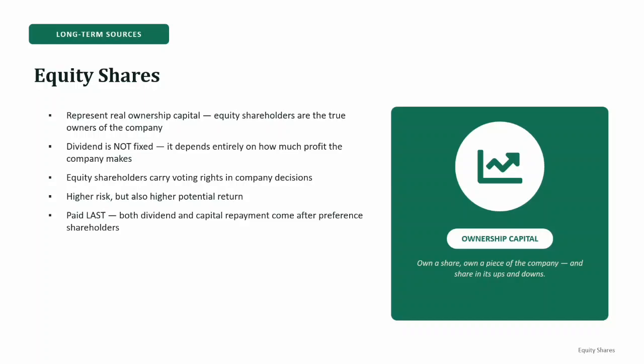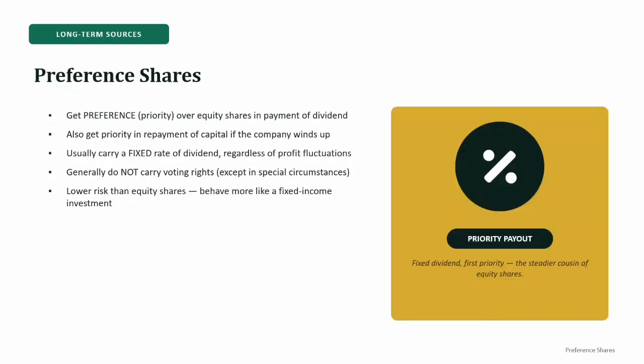Next, they are paid last. In the payment of dividend and repayment of capital, equity shareholders come after preference shareholders. So let's remember equity share with three simple words: ownership, voting, variable dividend. Say it once: equity is equal to ownership plus voting plus variable dividend.